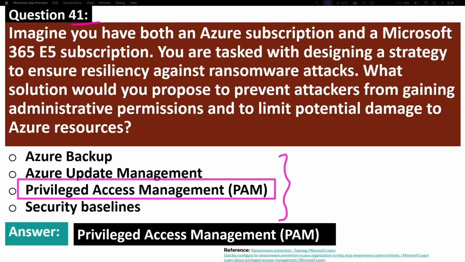Let's look into a use case of privileged access management incorporated in critical system protection. Organizations can use privileged access management to safeguard access to sensitive systems such as financial databases or intellectual property repositories.